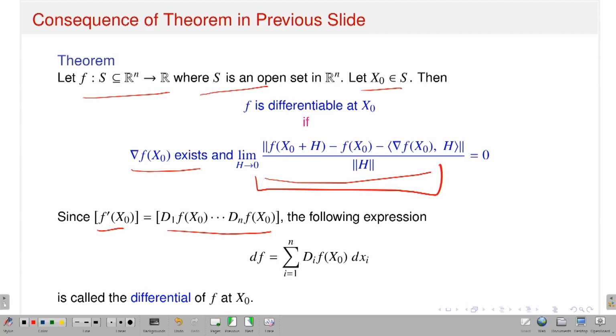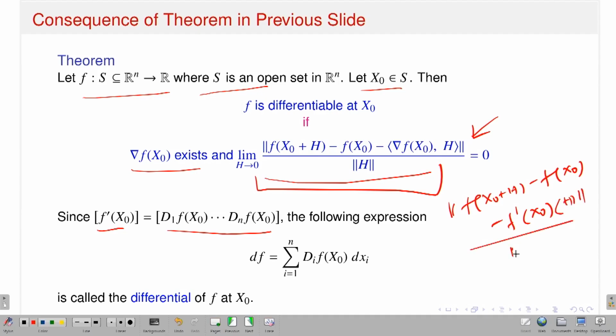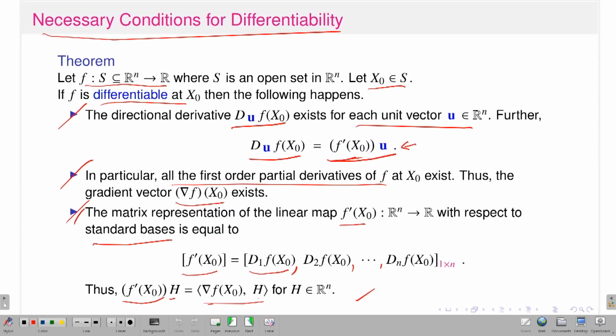But to show that my function is differentiable, I have to prove this limit goes to 0. That means you have to estimate the norm of f of x naught plus h minus f of x naught, minus the linear transformation that we guessed, which is nothing but the gradient vector acting on h, divided by the norm of h, and that should go to 0 as h goes to 0. But what is this action of f prime x naught on h? In my last slide I said the total derivative acting on h is nothing but the inner product, or dot product, of the gradient vector at x naught with h. So that's exactly what I have written.